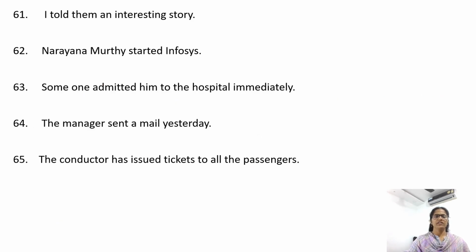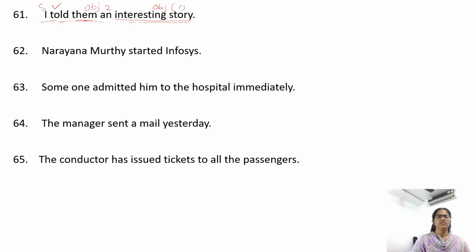Okay. I told them an interesting story. Told verb, I subject. I told what? An interesting story. I told who? I told them. Now we are getting answer for both who and what. Right? It means you have two objects. Answer to the question what is object 1 and answer to the question who is object 2. So we have two objects. So when you change such kind of sentences to its passive form, you can use either of the objects. You can begin with object 1 or you can begin with object 2.